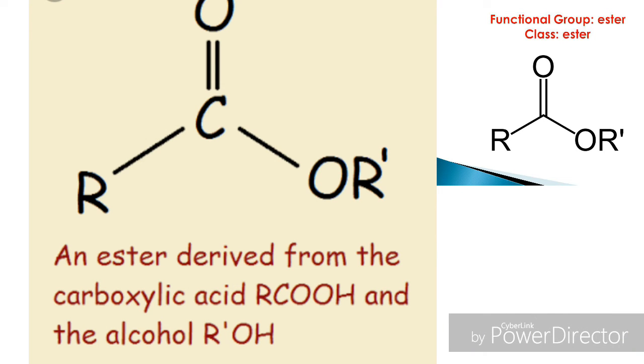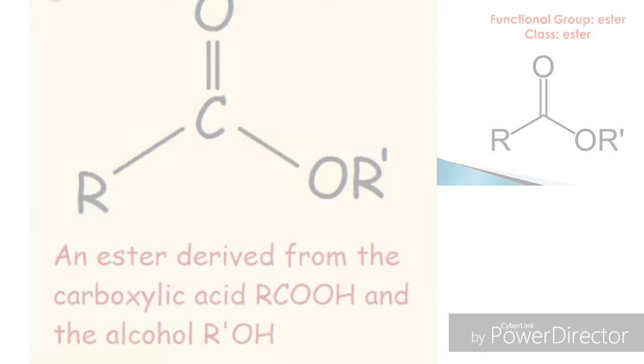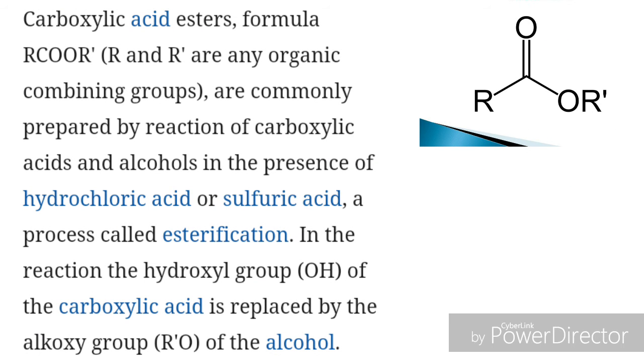The general formula of esters is RCOOR. Esters are derivatives of carboxylic acids. Carboxylic acid esters, the formula is RCOOR, are commonly prepared by reaction of carboxylic acids and alcohols in the presence of hydrochloric acid or sulfuric acid. This chemical process is called esterification. In the reaction, the hydroxyl group of the carboxylic acid is replaced by the alkoxy group of the alcohol.